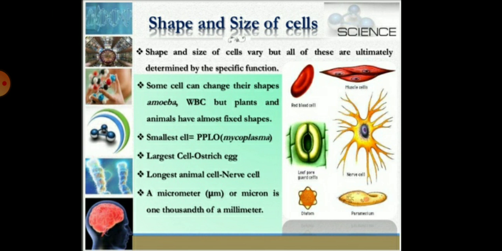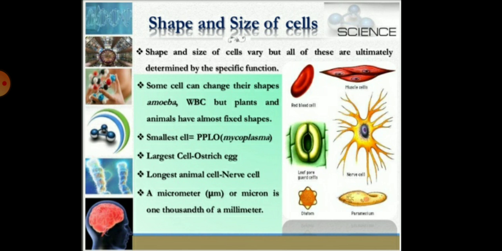Children, there are different shapes and different sizes of cells present in our body. The shape and size vary, but all of these are ultimately determined by the specific function, because some cells can change their shapes, like amoeba with the help of pseudopodia, and WBC, meaning white blood cells.